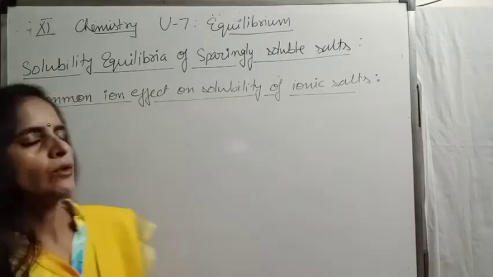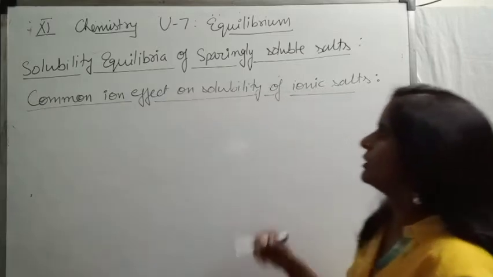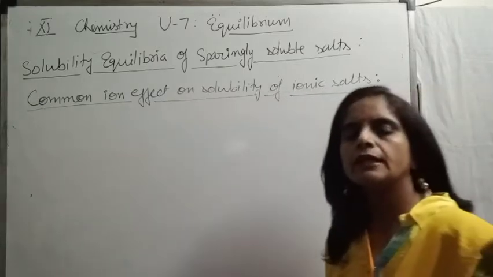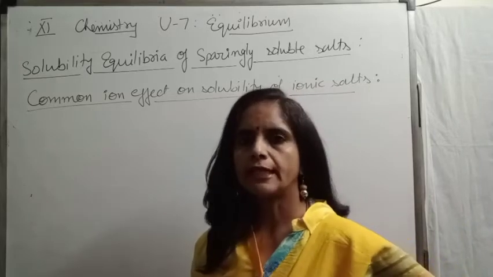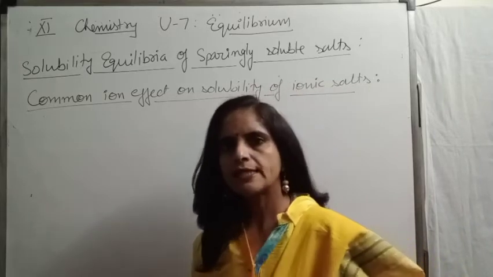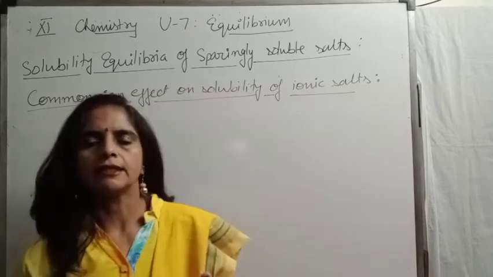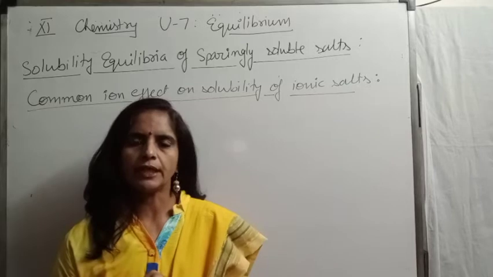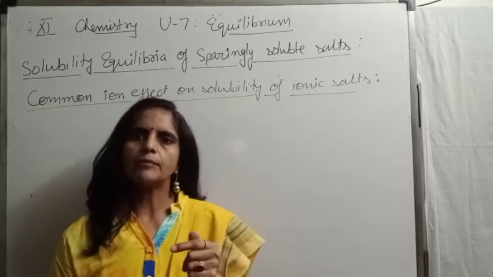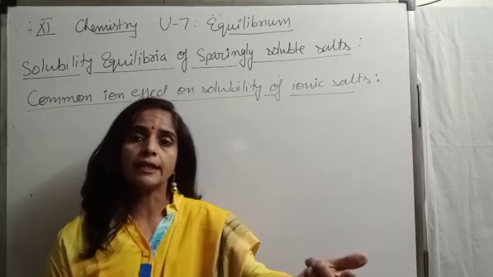Children, now we talk about the common ion effect on solubility of ionic salts. This is also based on Le Chatelier's principle. For example, if we increase the concentration of any of the ions present at equilibrium, then it will combine with its opposite ion.